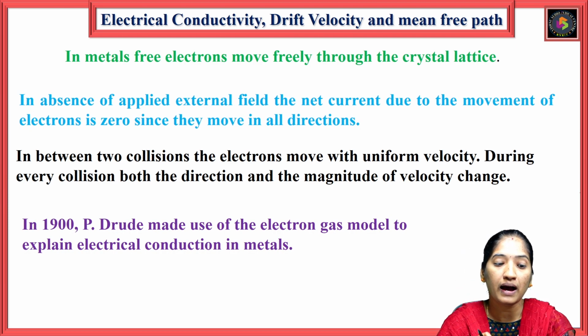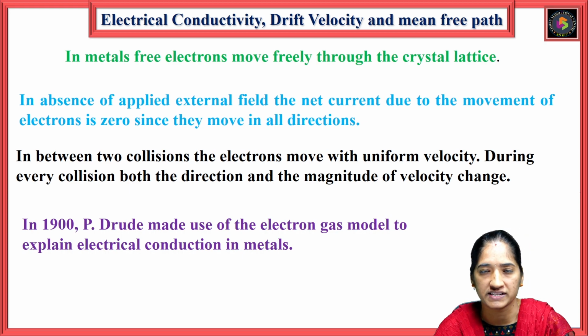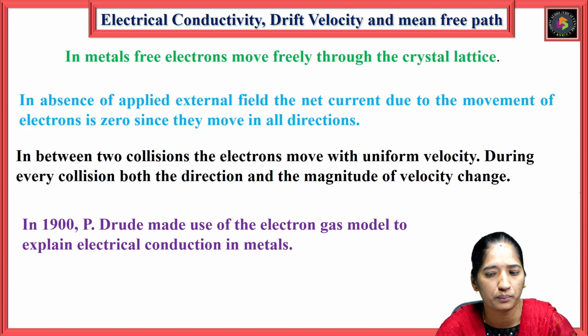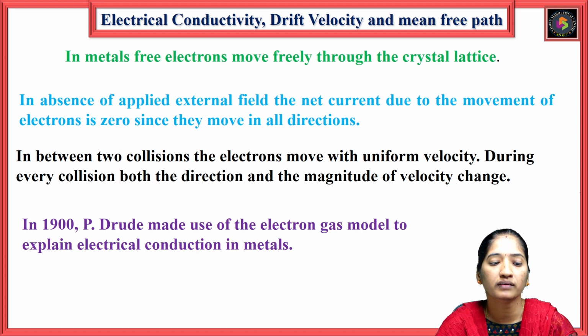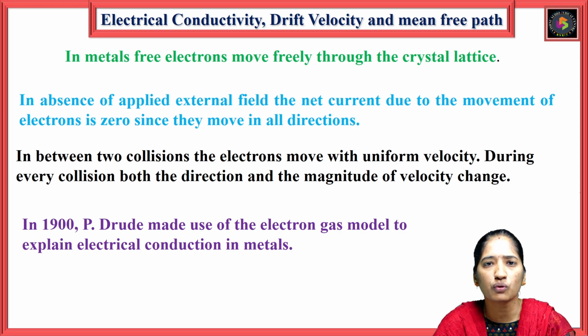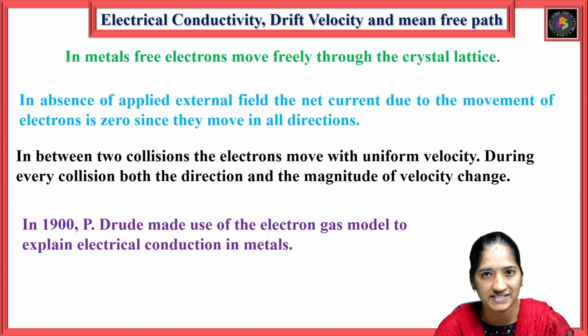When the applied external field is absent, the net current due to the momentum of the electrons is zero. There is no net movement, since the electrons move in all directions, in random directions.